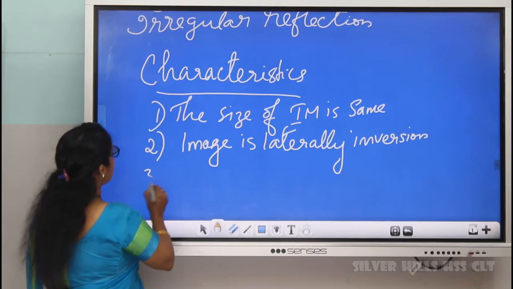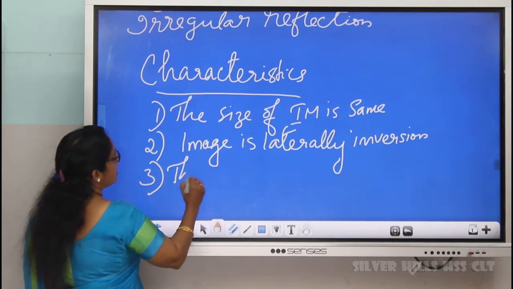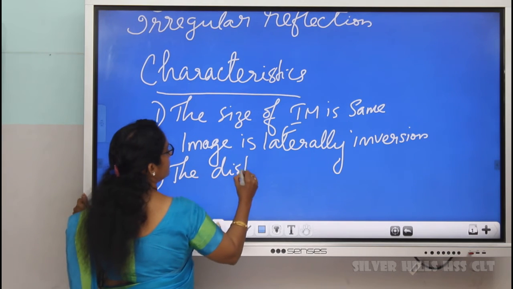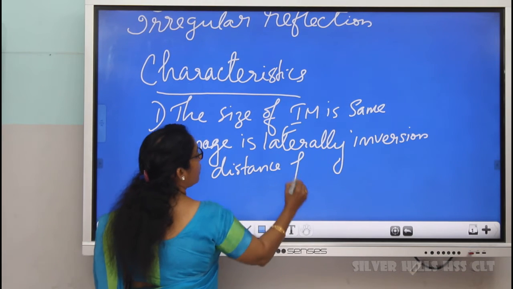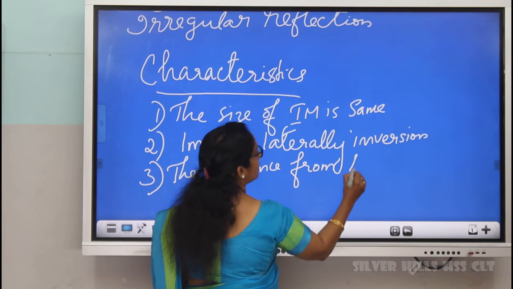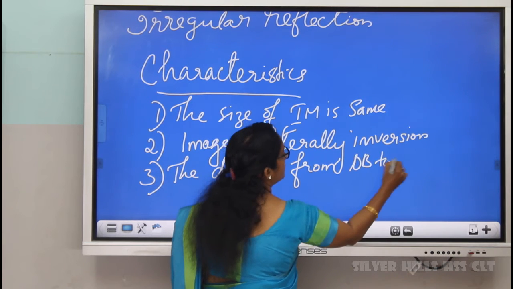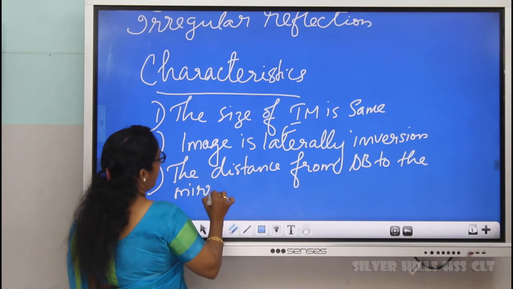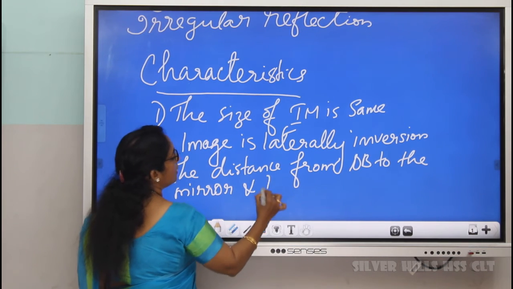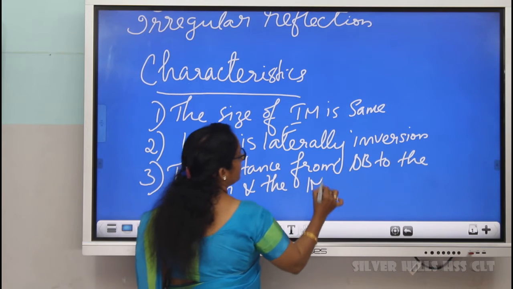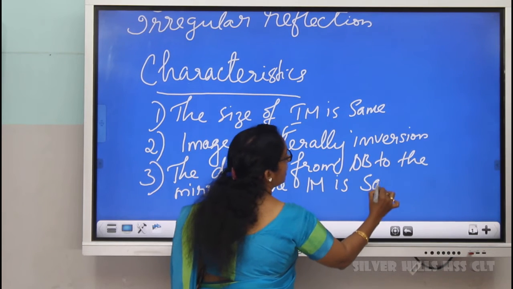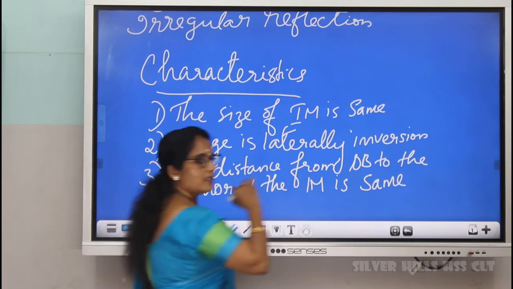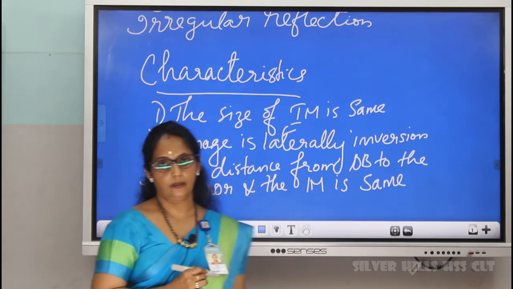This is another characteristic. These are some of the characteristics of plane mirror.